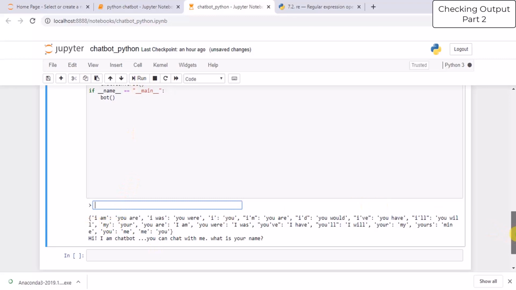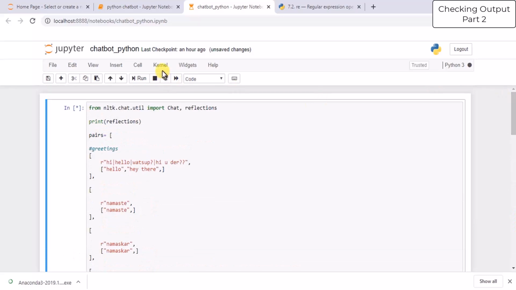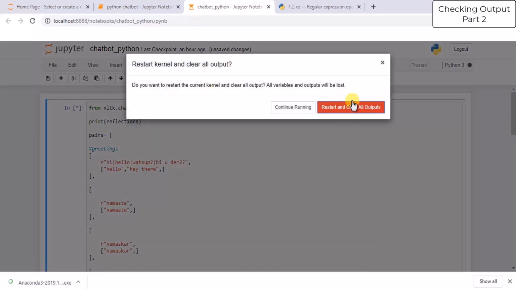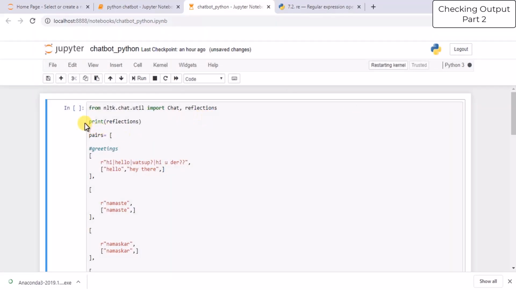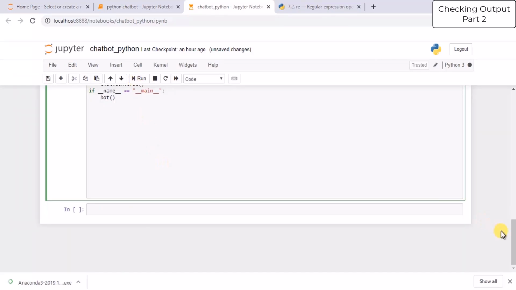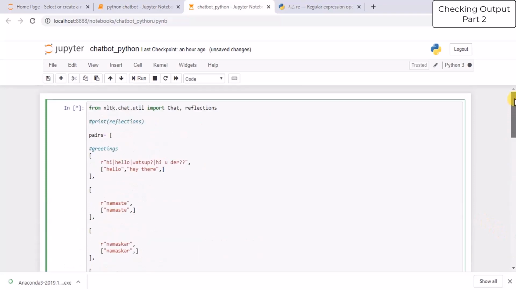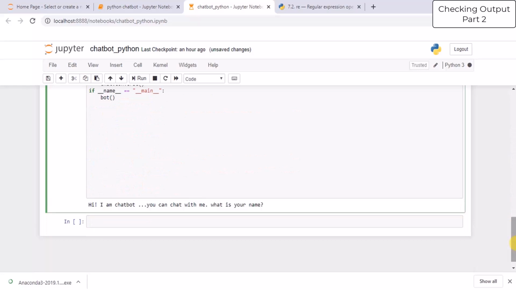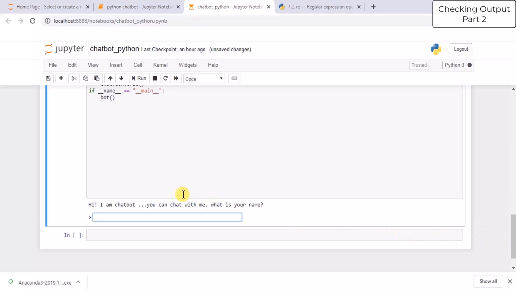So what we'll do is we will restart and we will again run this because I want to show you the clean output. So we will restart and clear the output. And for now, I'm commenting this line because I don't want to see the reflections. I just want to check the output of my code. So run this. It will take a few seconds. Yes. So this is the output which we got.